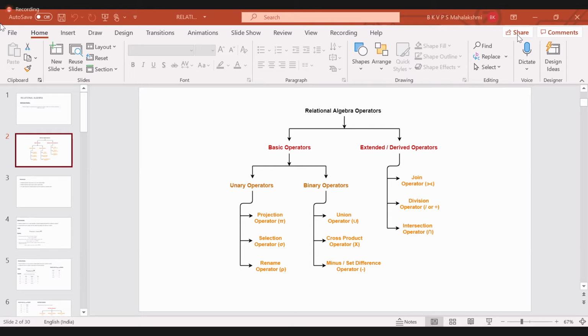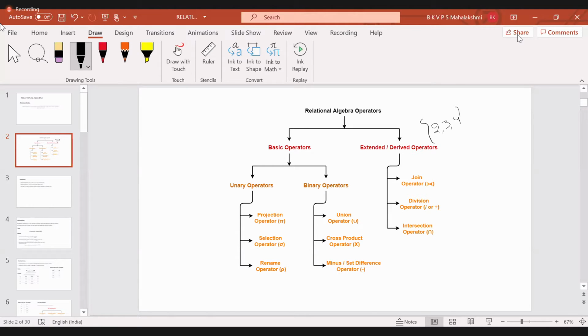You must have studied in 10th class mathematics union and intersect, like conjunction and disjunction. Let me give you examples. Suppose I take the sets, just look at this example: 2 3 4, and if I perform union because it is a binary operator, with 4 5 6, what will be the result? 2 3 4 5 6.